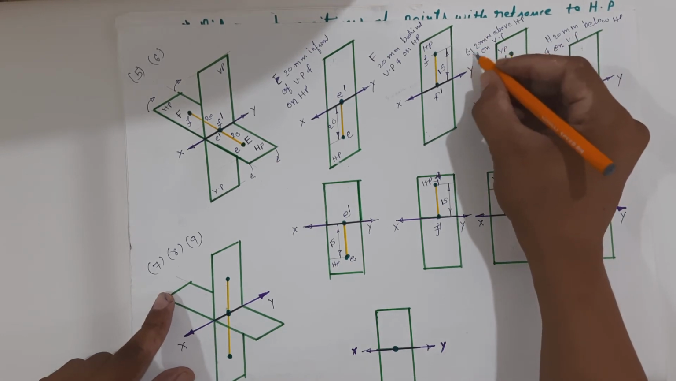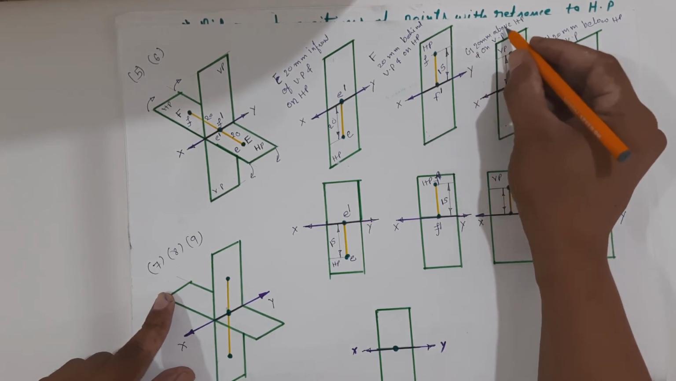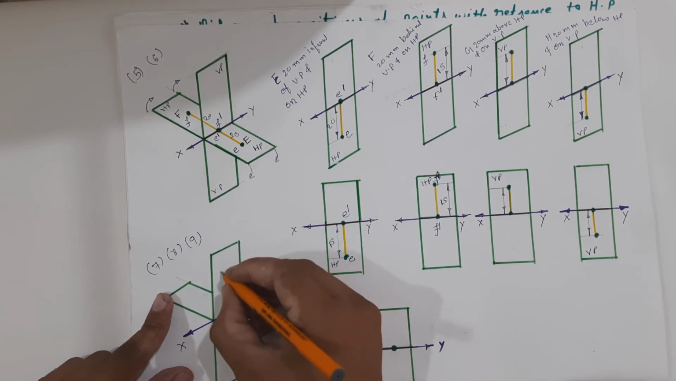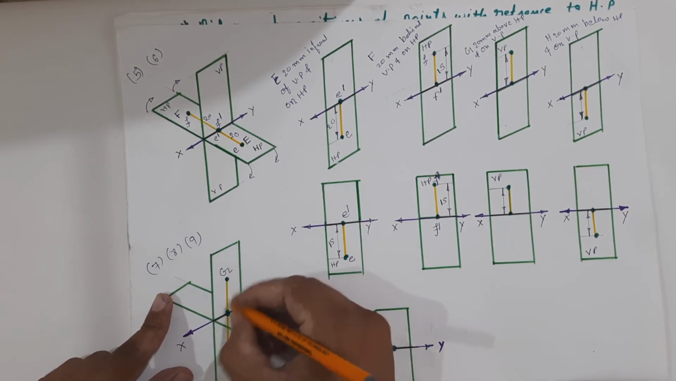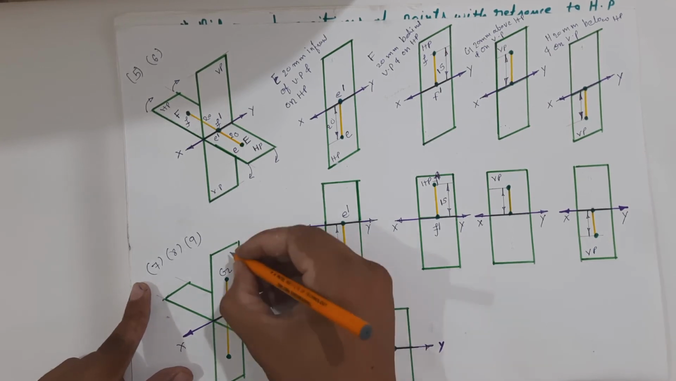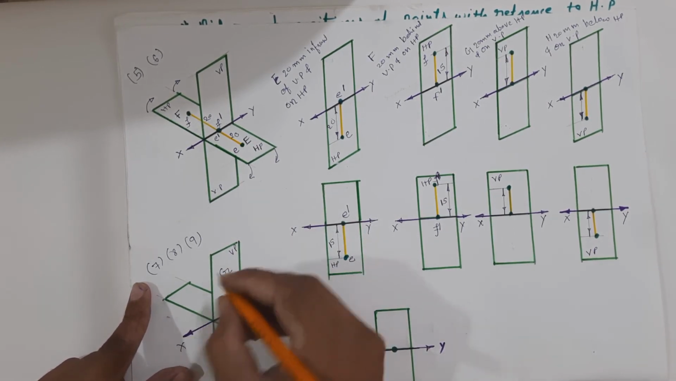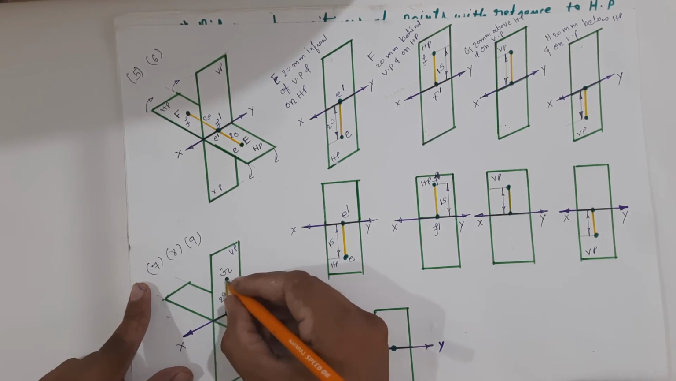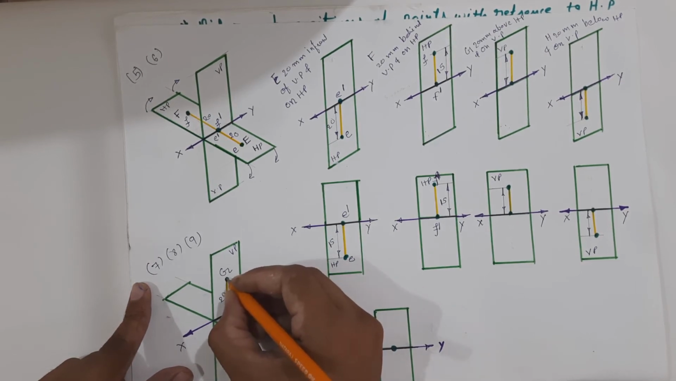Now take point G. Point G is 20 mm above HP and on VP. So let us mark point G over here, 20 mm above HP and on VP. And if we want to draw the plan of point G, we have to take the projection.